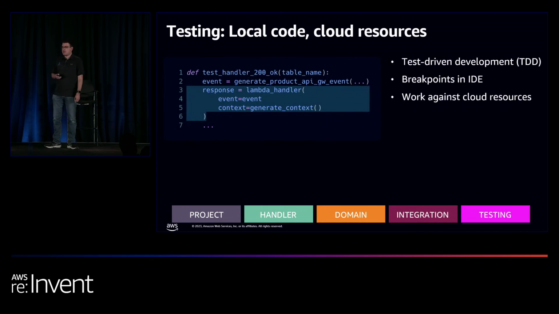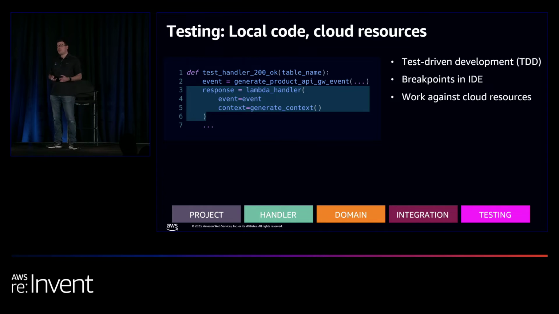So let's write a test. We're going to write the integration test for the createProduct handler. So we're going to generate the event in line 2. And then we're going to call our Lambda function entry point in the IDE, which I call lambda_handler. I know, very original. We're going to pass the event, and then we're going to pass the context.